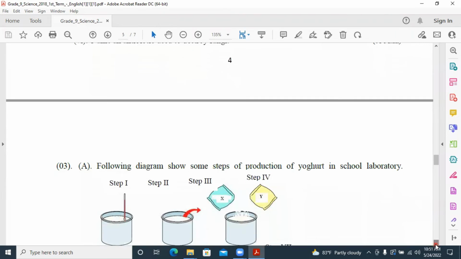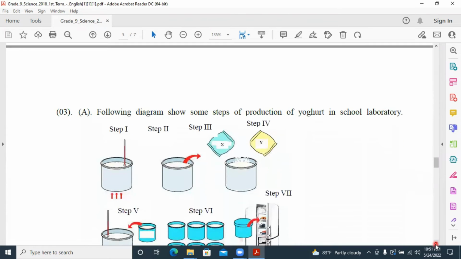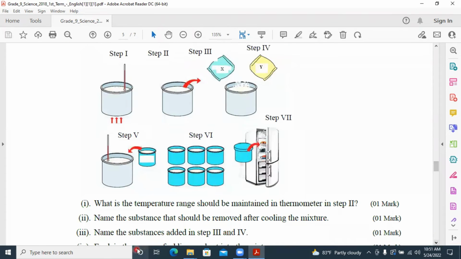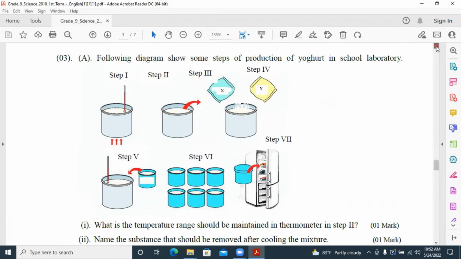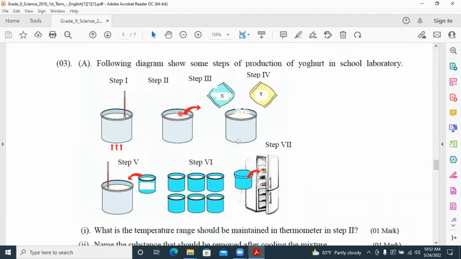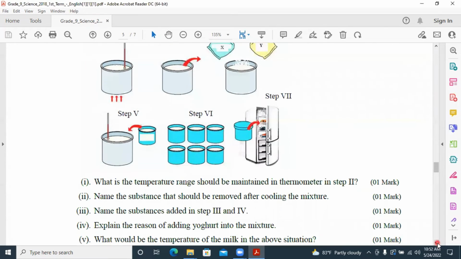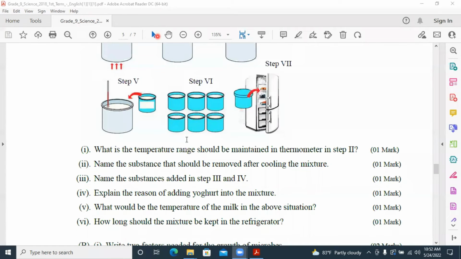Third one, the following diagram shows some steps to produce yogurt in a school laboratory. You see the questions. What is the temperature range that should be maintained in the thermometer in step 2? They are asking about step 1. The temperature range is 88 to 95 Celsius.